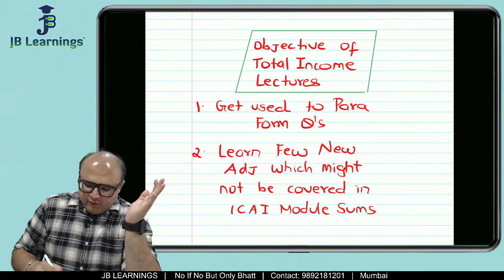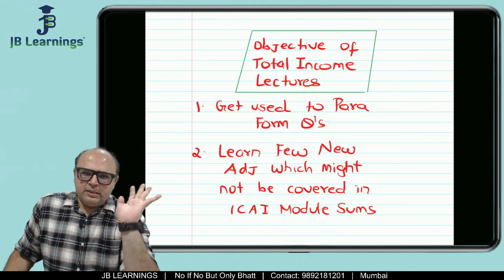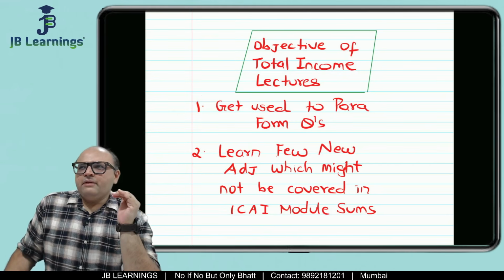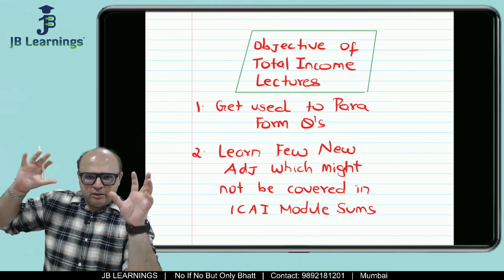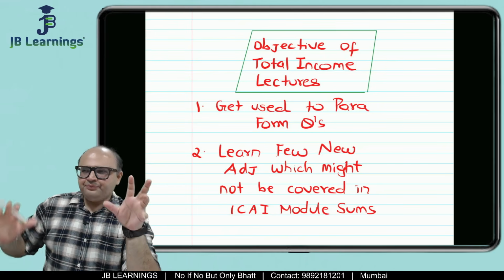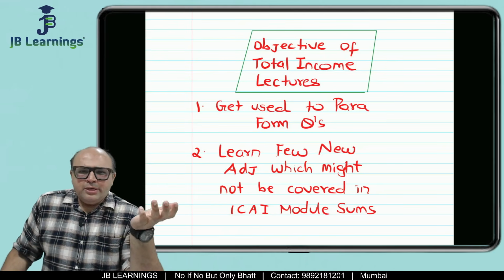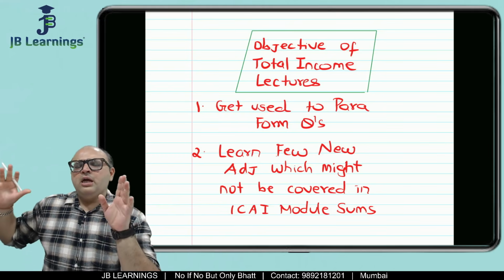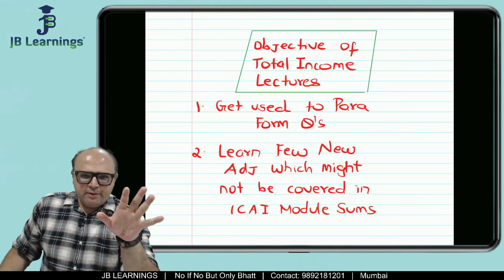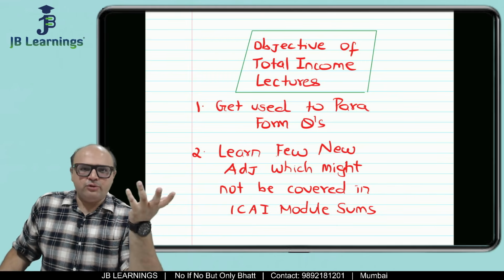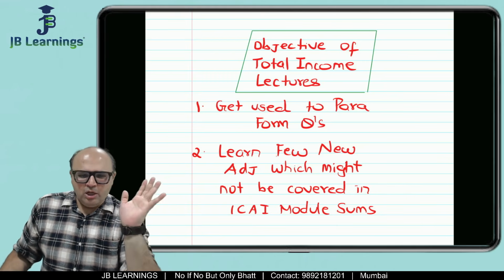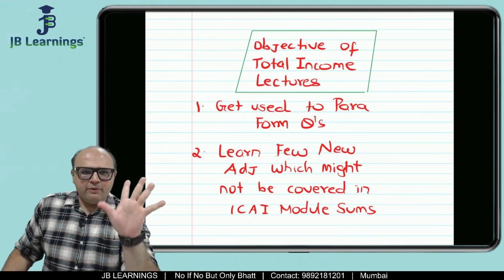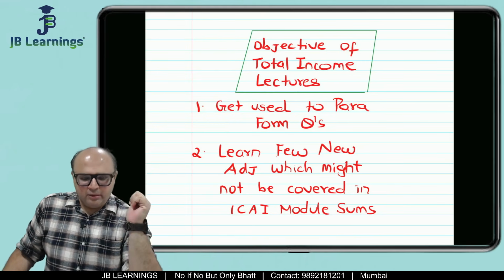The first thing is we have to get used to the paragraph form questions. I have already mentioned in my last video that whenever question number 1 of income tax is asked in paragraph form, no new knowledge is required. The same set of knowledge which you have for your PGBP, your EFOS, house property is required. But since the question is very new for the students, they are finding it a bit difficult. So we have to get used to those paragraph form questions. That is my first objective, which we would achieve together.